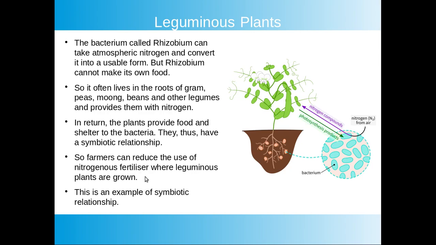So, it is another example of symbiotic relationship, isn't it? Both of them are living together by sharing and caring for each other. Now, one more importance. For leguminous plants, farmers do not need to add nitrogen fertilizer to the soil. The soil is fertilized naturally.